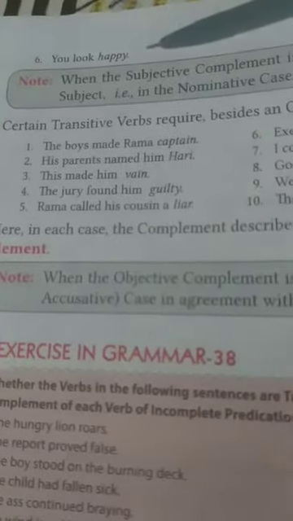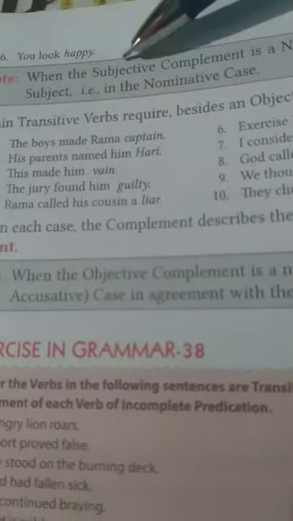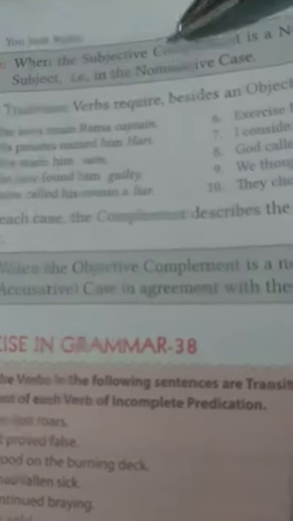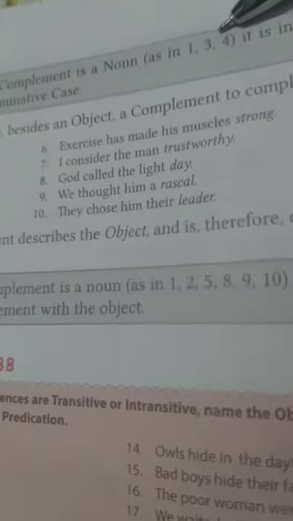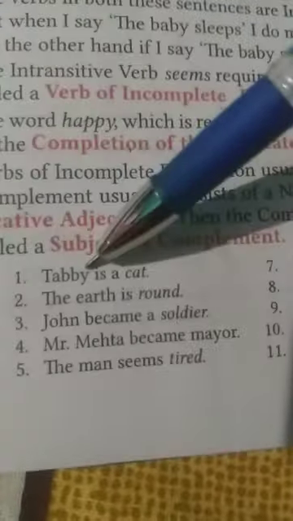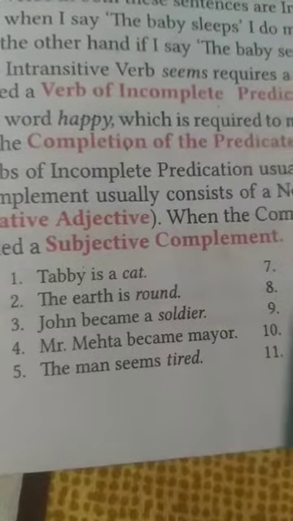Now we see the sixth sentence, that is, you look happy. When the subjective complement is a noun, as in sentences 1, 3 and 4, as you can see, sentence number 1 was Tabby is a cat. So cat is the subjective complement.